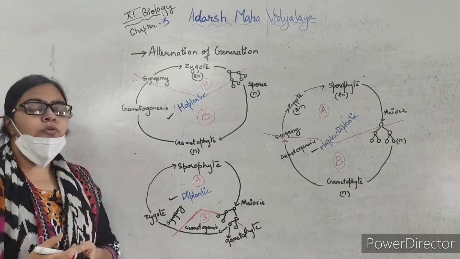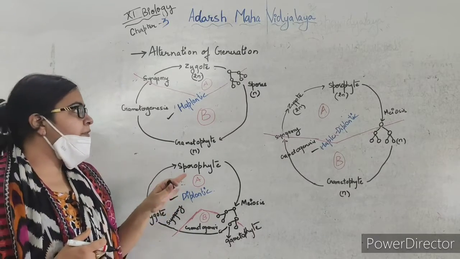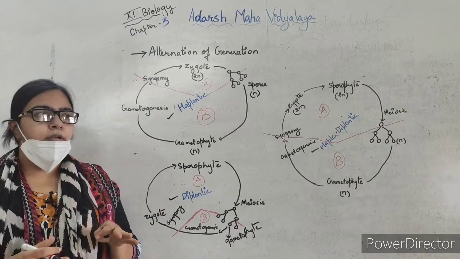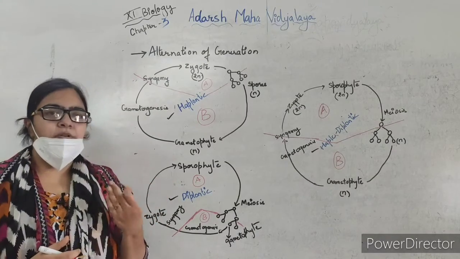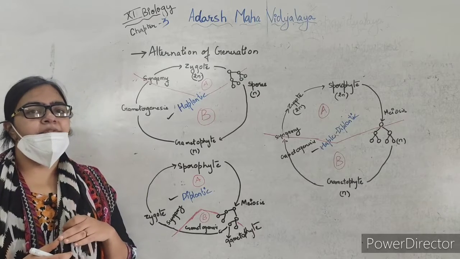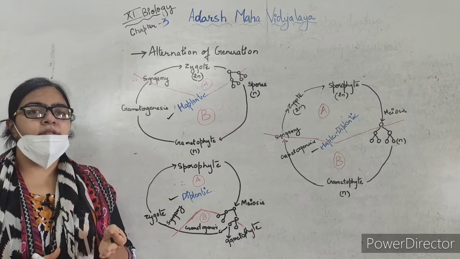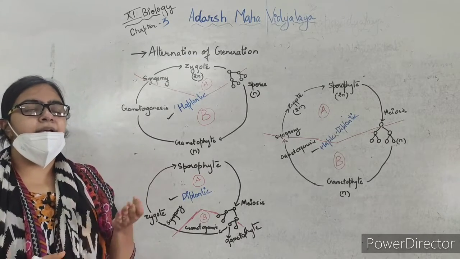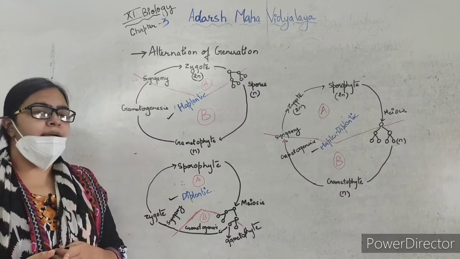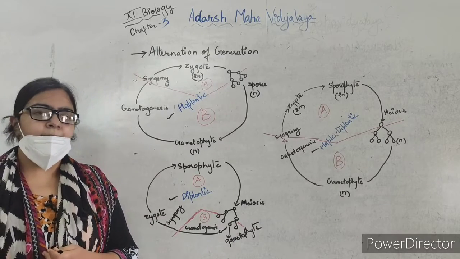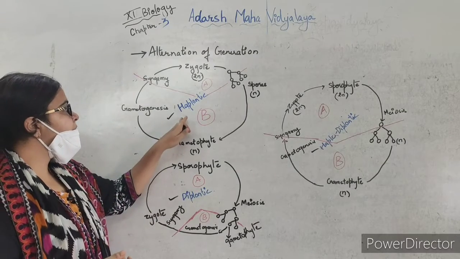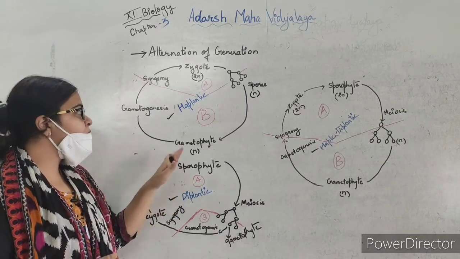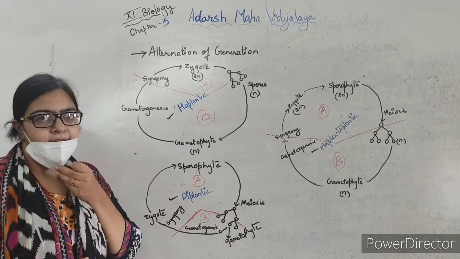So in plants we will see that both the phases, that is the gametophytic phase and the sporophytic phase, are able to do mitosis and develop into a plant body that can be either haploid or diploid. I will explain this with the help of these cycles. First we will start with the haplontic cycle.